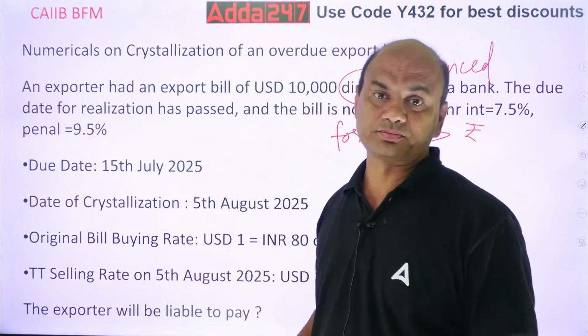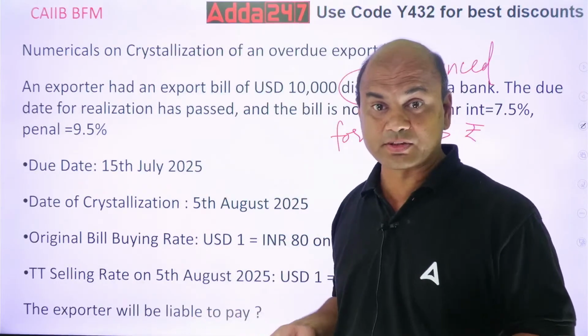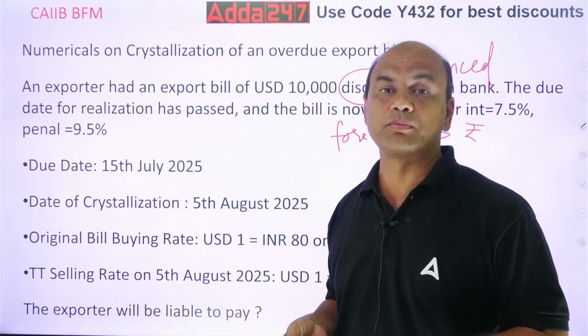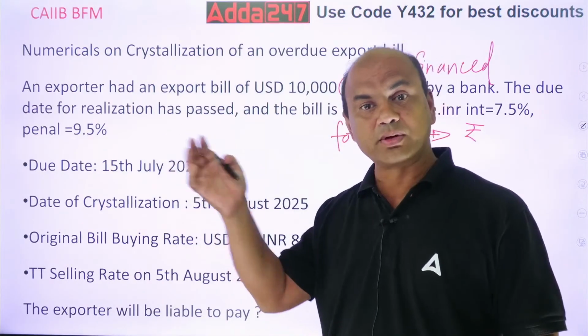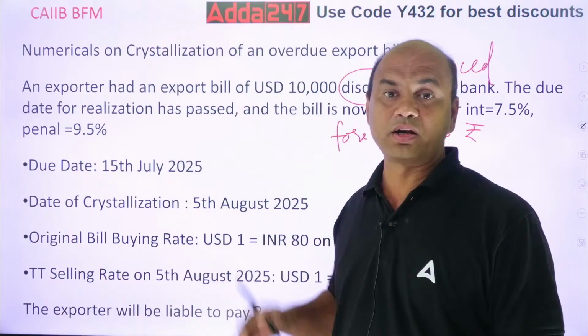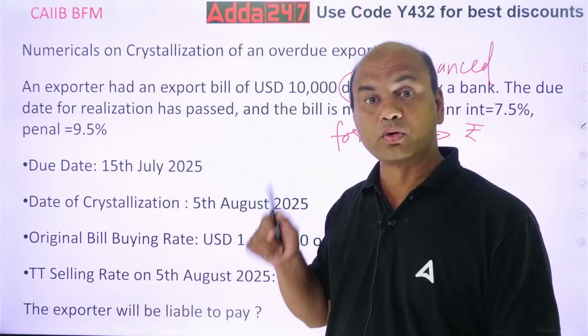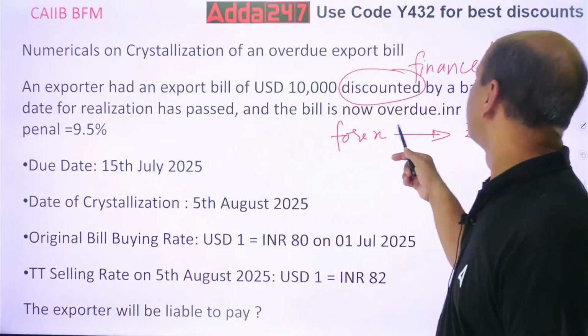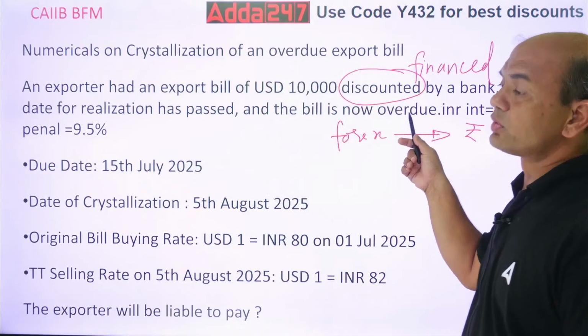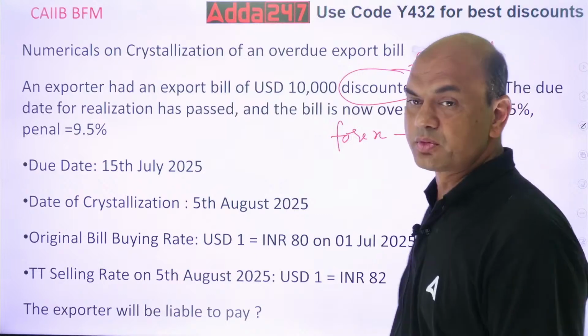This should have been received by the bank, because the bank has given you the finance, customer, and now it has to get the money from the buyer in dollars on the due date, but it has not got it. And the bill is now overdue.